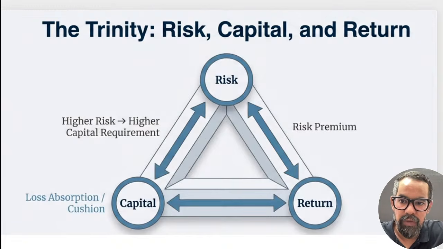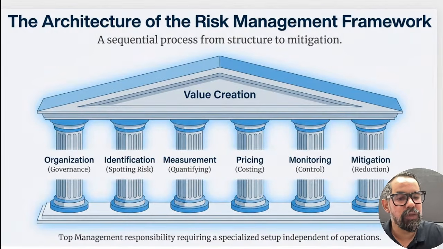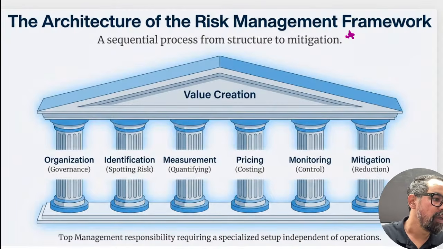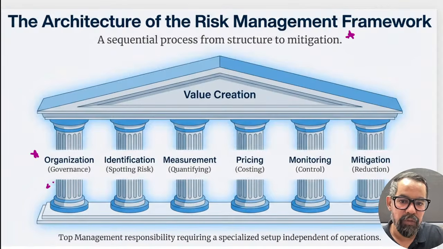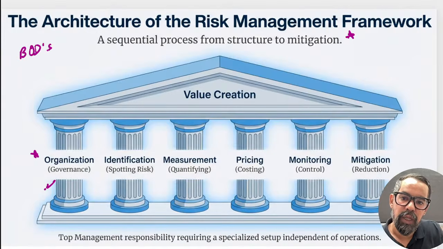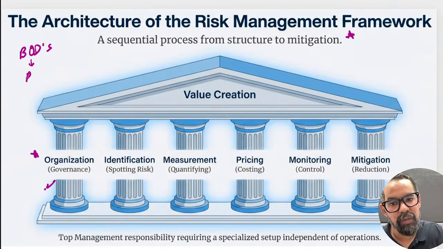So what is risk? We all know about this one. And risk return trinity, this is something which is very basic, right? Now, the first one is the overall risk management framework in a bank, and this framework will be part of each and every topic itself, right? So we will be talking around this particular organization for risk management, where we have an entire team which is led by the BODs, board of directors. Then we have the board of directors, we have the risk management committee.